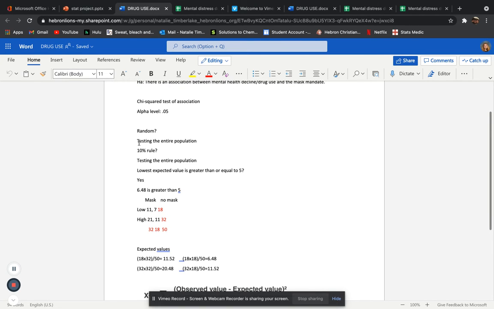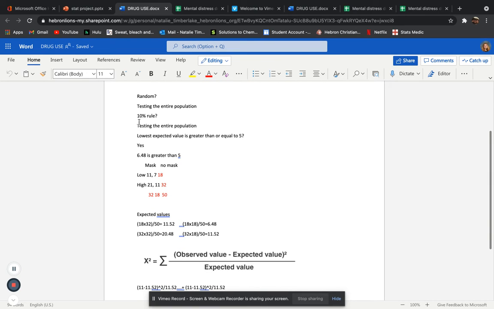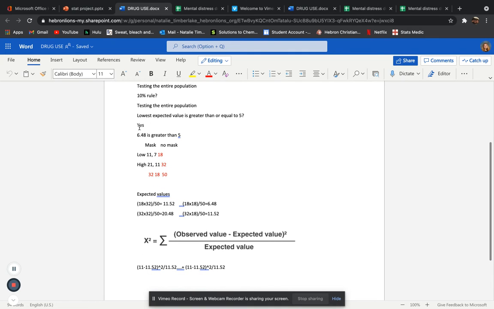the conditions. The first condition is asking if the sample is random, which in this case is not needed to test because it's testing the entire population. The 10% rule, which is saying the sample is equal to or less than 10% of the population, which again I don't need to test because I'm testing the entire population.